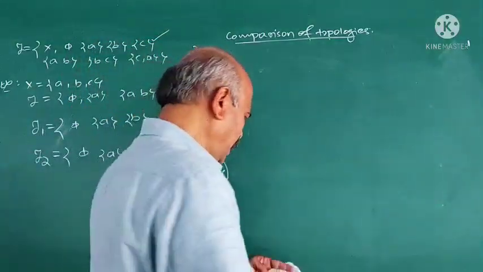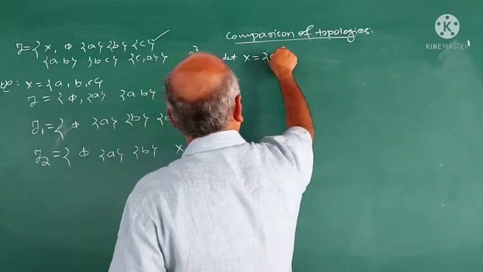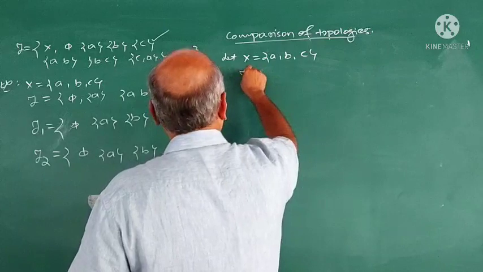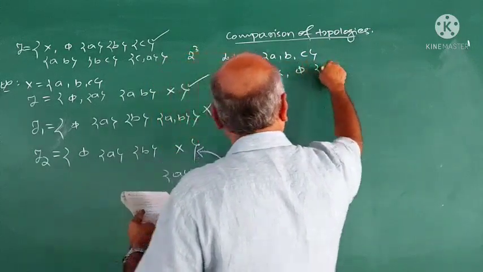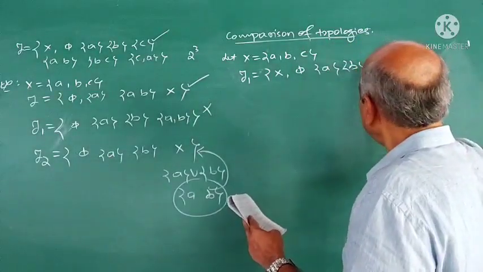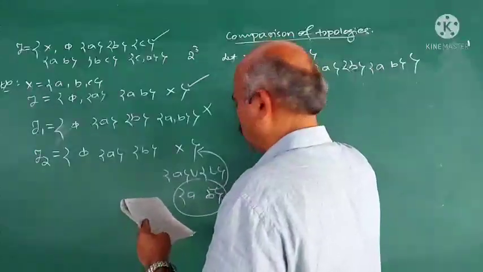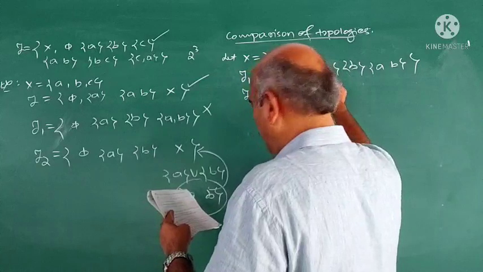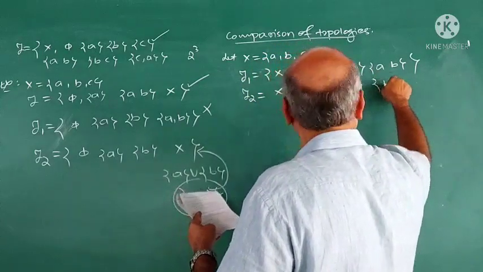Now, examples on this. Let capital X be {A, B, C}, and tau 1 is {X, φ, {A}, {B}, {A, B}}. And I give the example now. Tau 2 is {X, φ, {B}, {C}, {B, C}}.